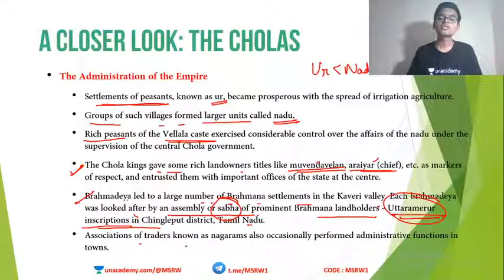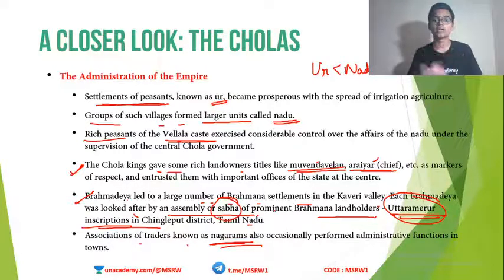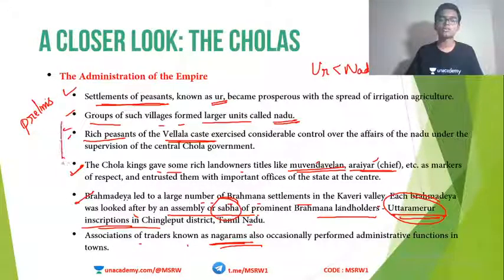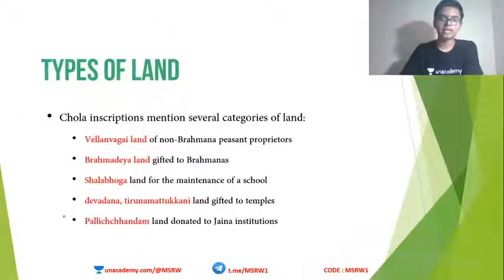Now, associations of traders were called Nagarams. They also occasionally performed administrative functions in towns. Another terminology, Nagaram, means associations of traders. Associations of Brahmanas are known as Sabha. Associations of traders are known as Nagarams. Clear? So this slide is completely filled with prelims points. The entire slide is very important for prelims, so make sure to study all these points. Now we are moving to the end of this session.